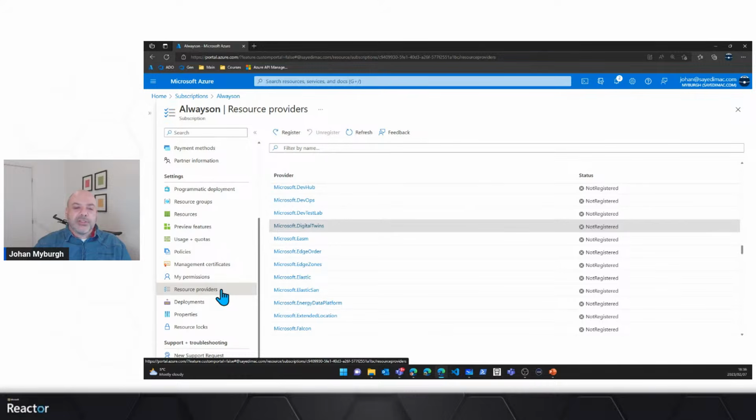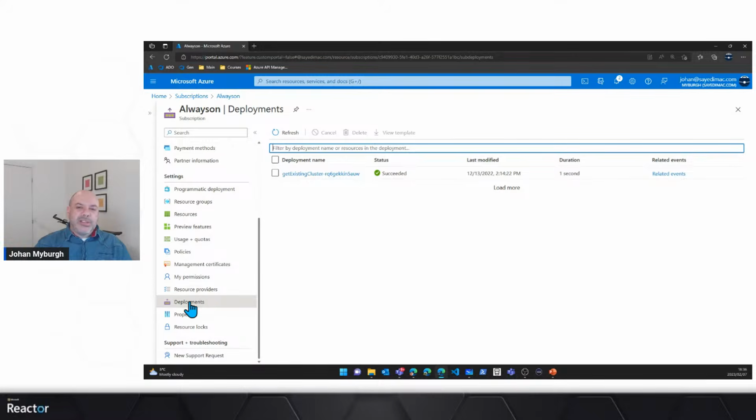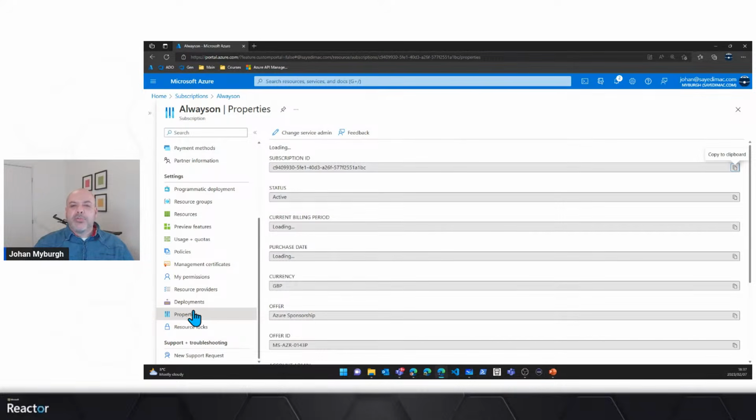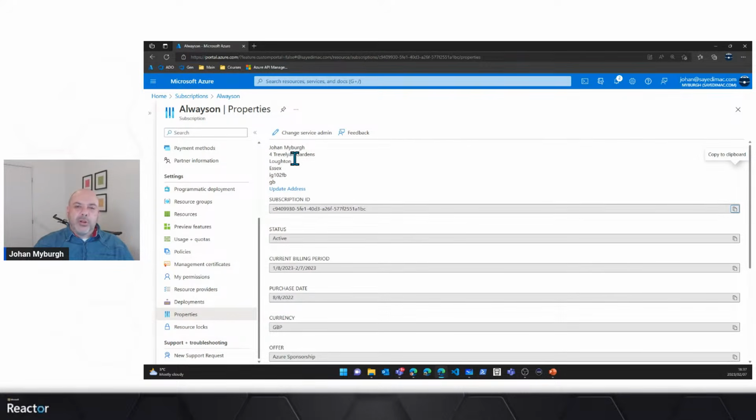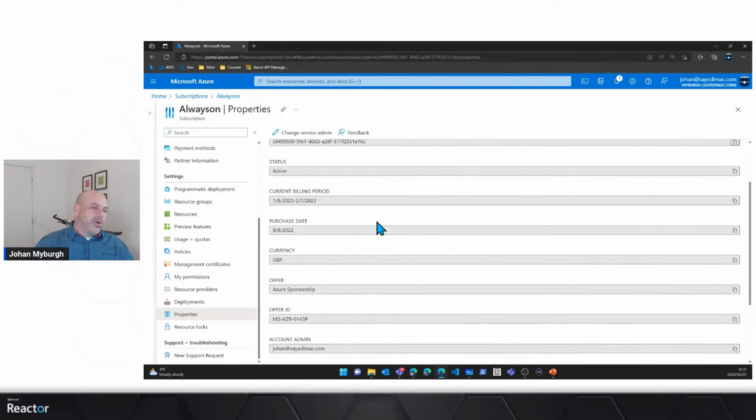And then last but not least, I've also got something called deployments here. And you'll see from a deployments perspective, I've essentially got a Kubernetes cluster that I deployed at some point in time. Don't worry too much about that. There you can see I've got some properties, like for example, my address. Let me scroll past that quite quickly.